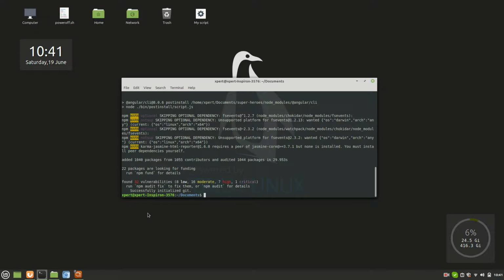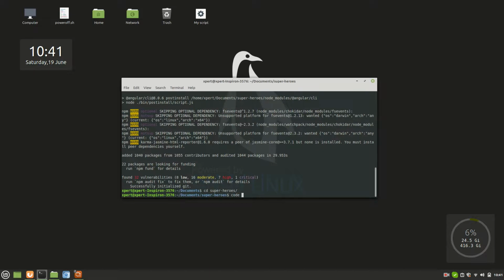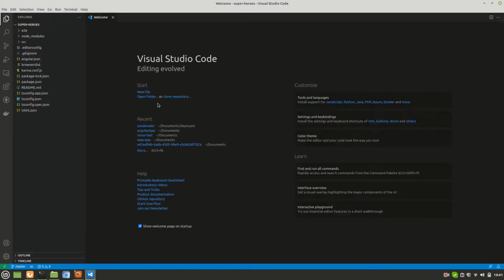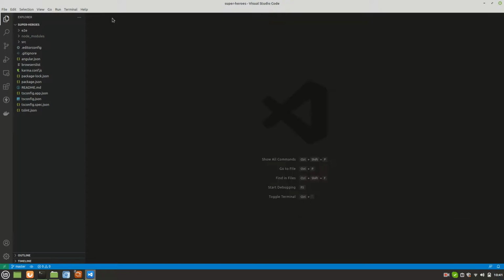So the project is created. Since this is not an Angular video, I'll not touch anything in this project for now, and I'll simply push all the files. First I'll show you the files. cd Superheroes, and then I'll open this in the code editor. For now I'll not touch any file, just close this and come out.